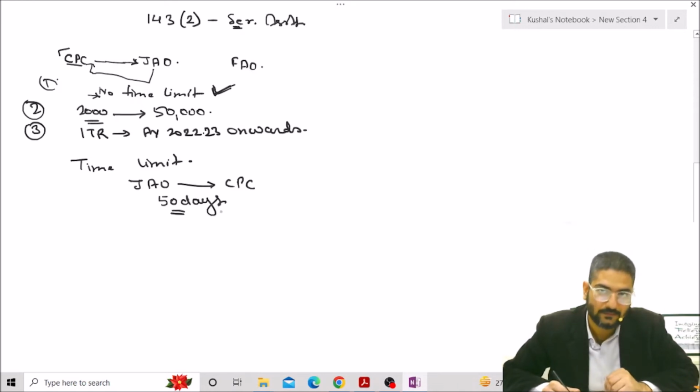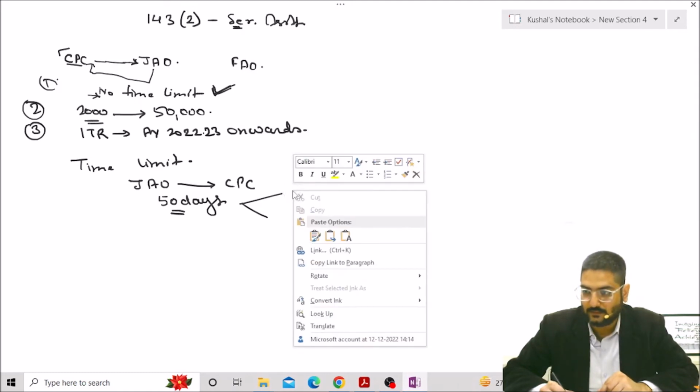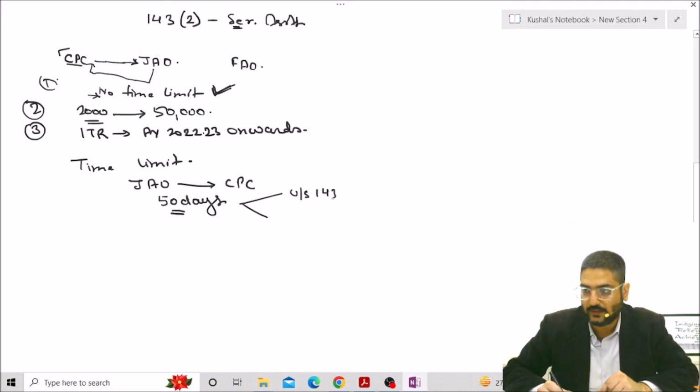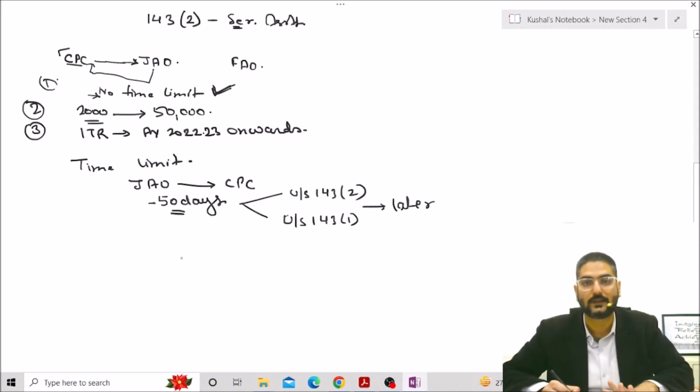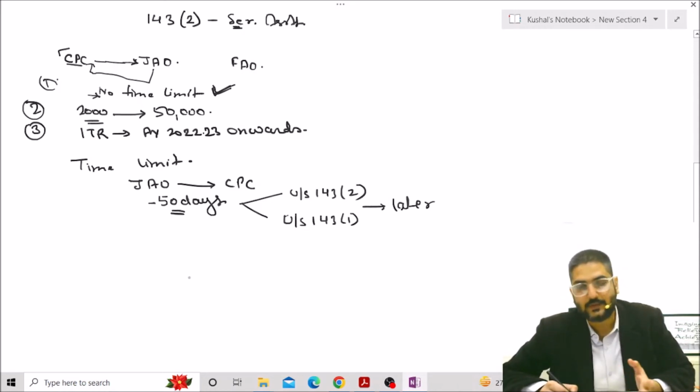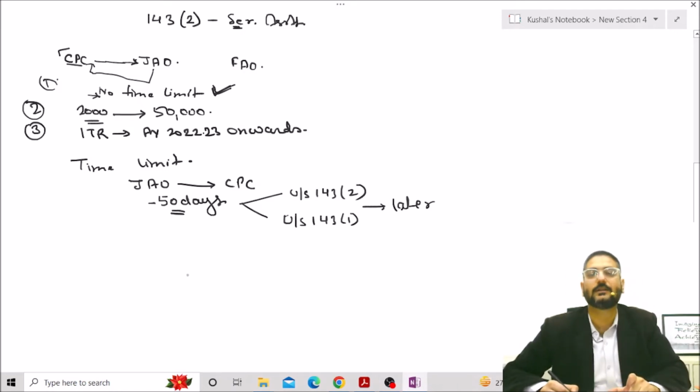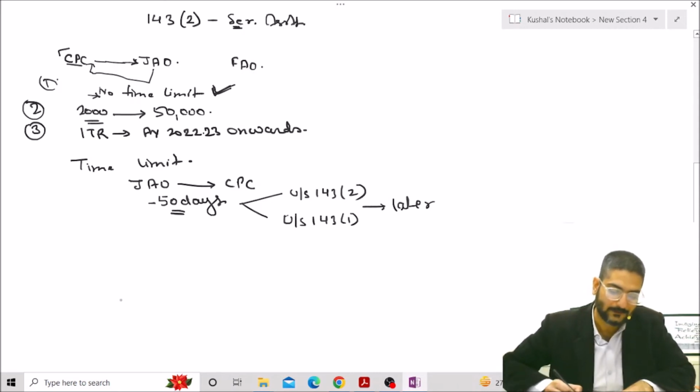From where will we count the 15 days? There are two aspects. First is when the scrutiny notice under section 143(2) has been issued or the ITR has been processed under section 143(1), whichever is later, right? From this date we will count the time period. So now there is a time limit fixed, right? The jurisdictional assessing officer has to intimate CPC whether to release the refund or whether to withhold the refund, and the time limit for that is 50 days, right?